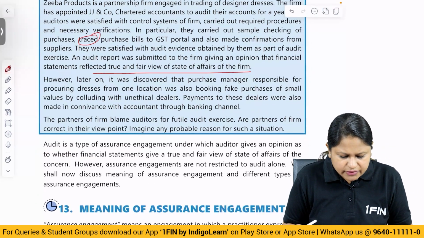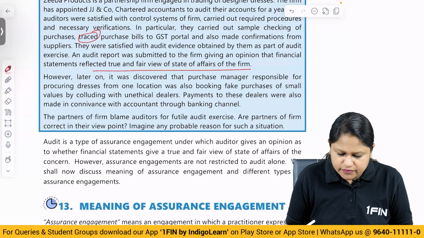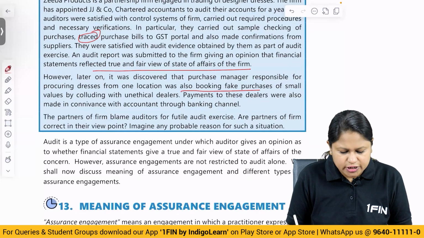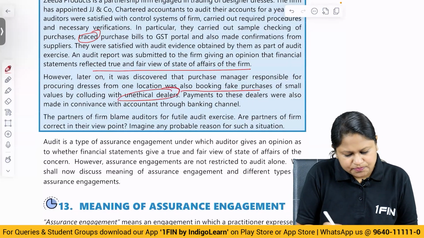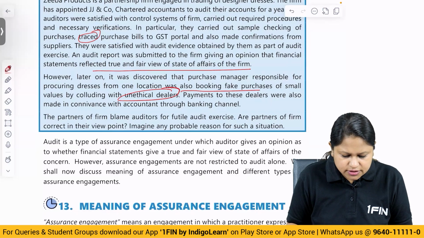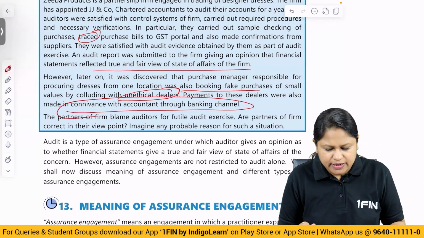However, later on it was discovered that the purchase manager responsible for procuring dresses from one location was also booking fake purchases of small values by colluding with unethical dealers. Payments to these dealers were also made in collusion with accountants through banking channels.